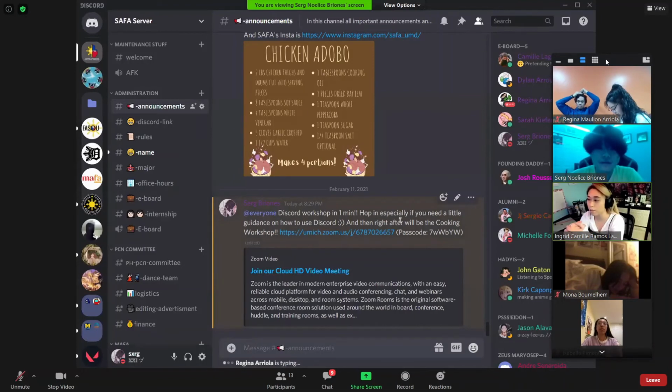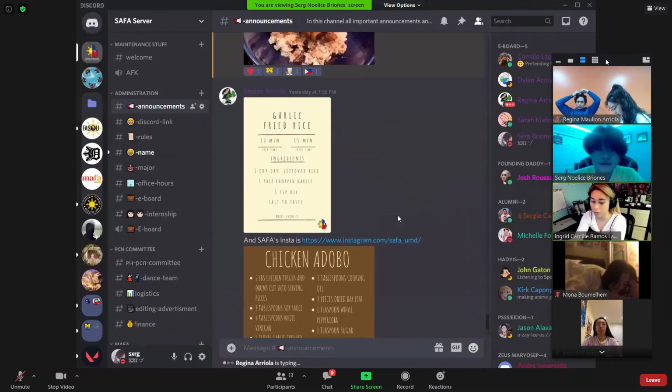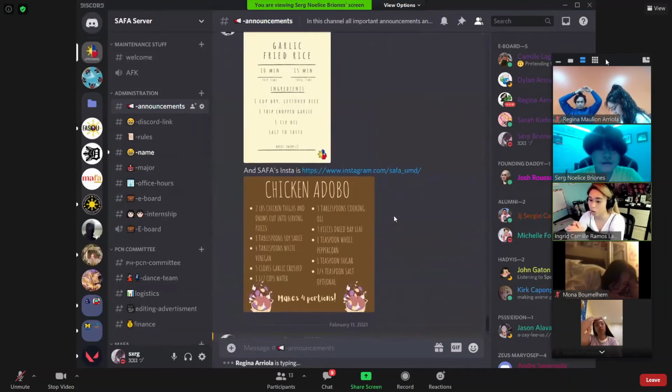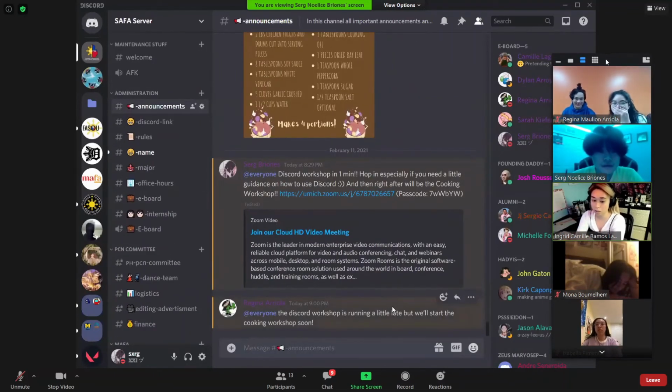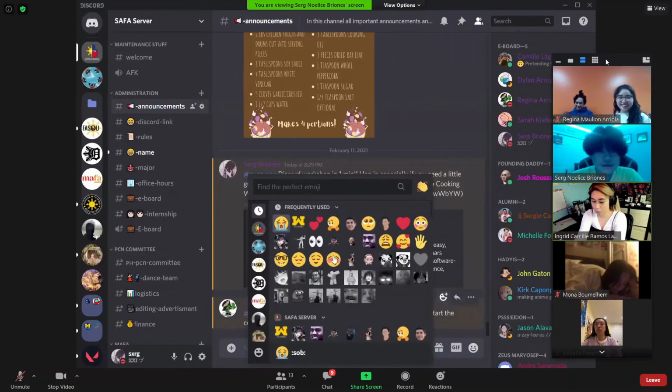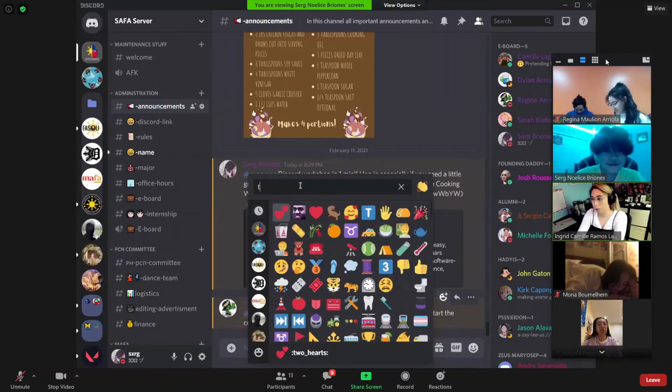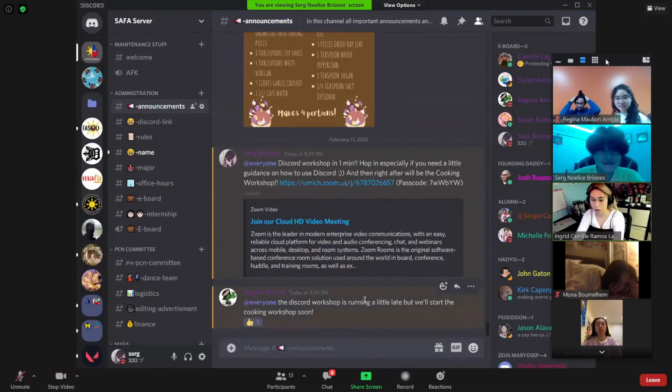And if you notice, because Serge is an eBoard member, he can type in this chat, but anyone who's not an eBoard member is not able to type in this chat. For example, Regina just sent a message, and because we're eBoard members, it can go out to everyone. It just makes everything easier for keeping things separate. So that's why we have so many different channels.